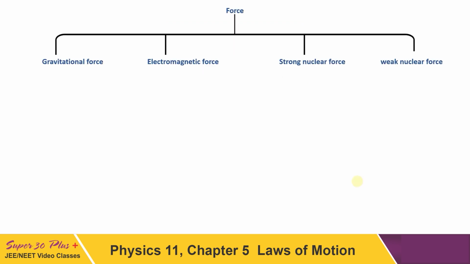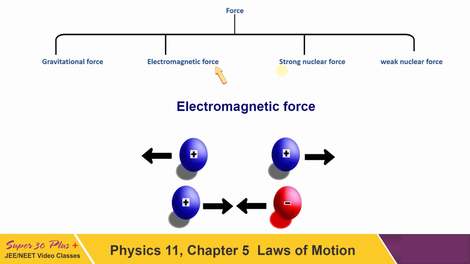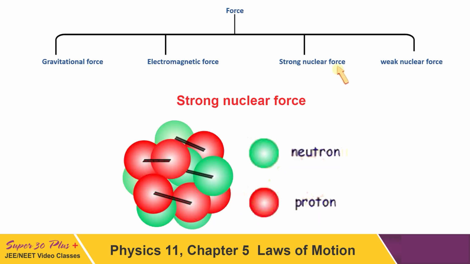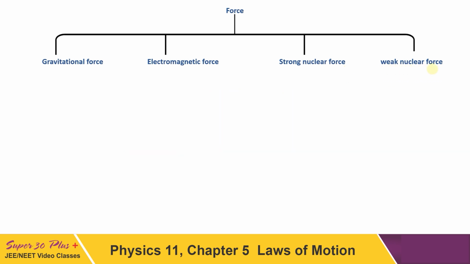Basically in the universe, force can be categorized in 4 ways. First is gravitational force, next is electromagnetic force, third is strong nuclear force, and the last is weak nuclear force. We will see in brief what causes these kinds of force.